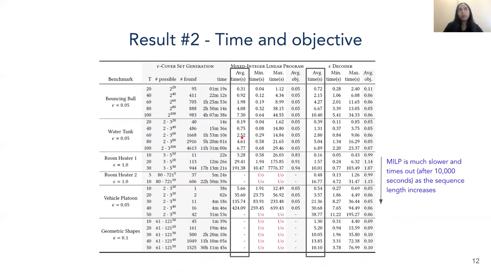On the really small benchmarks with 1 or 2 modes, the times are comparable for both approaches. And overall, the objective of the proposed approach is slightly worse than the objective of the MILP, even though the approach is expected to cover just 95% of the output sequences in the output space.